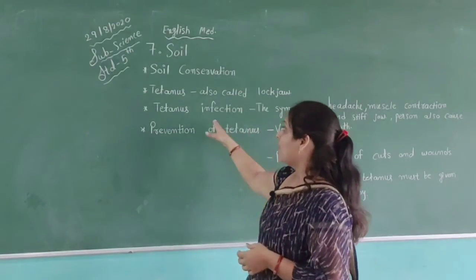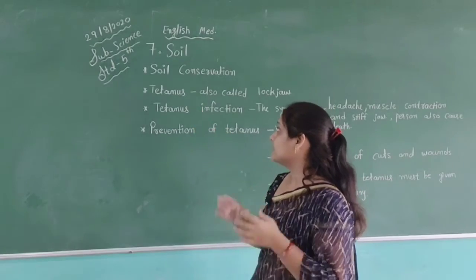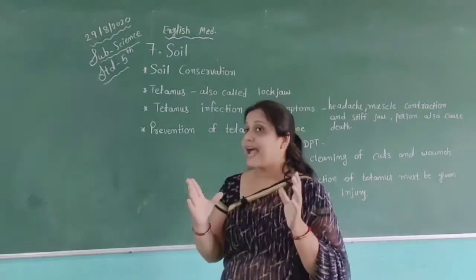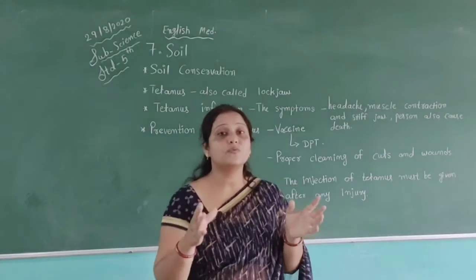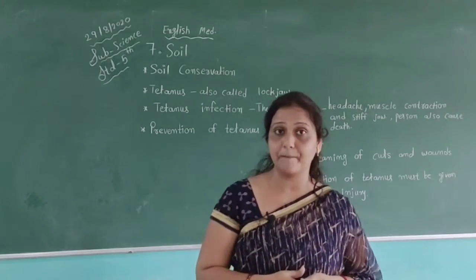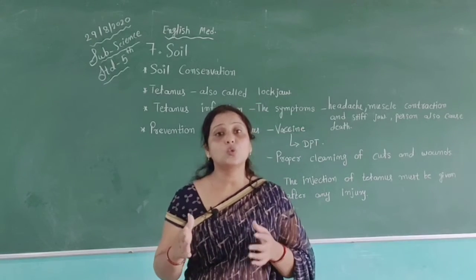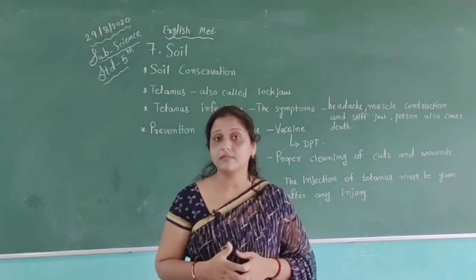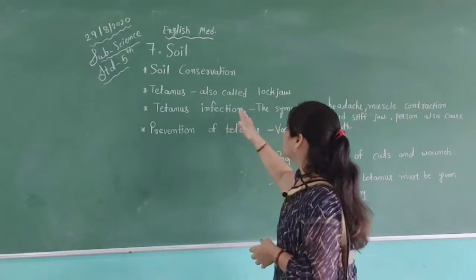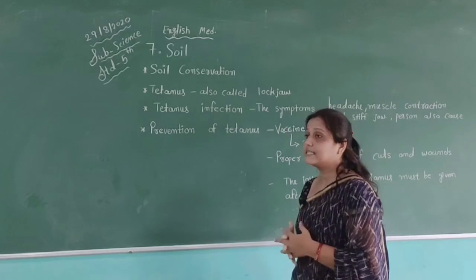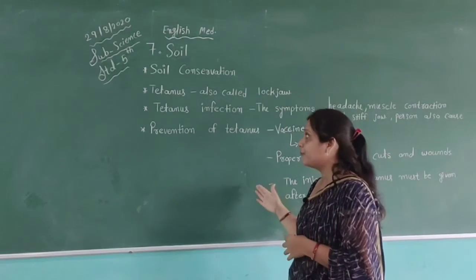Then we have tetanus. Tetanus is one type of disease which we can see in human beings. This type of disease is also very dangerous for us. Tetanus is also called lockjaw. This type of disease we can see in human beings.